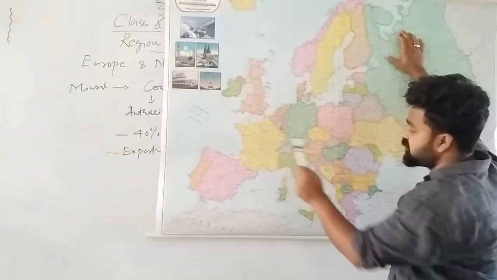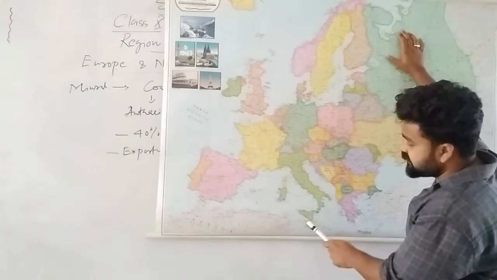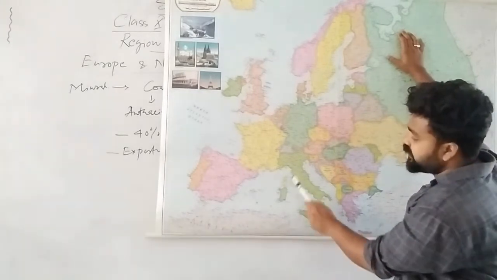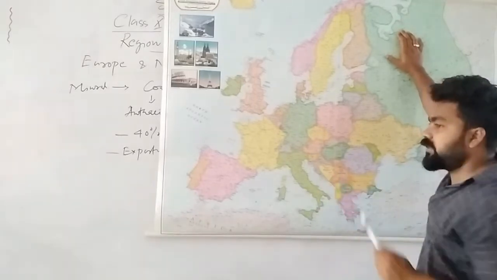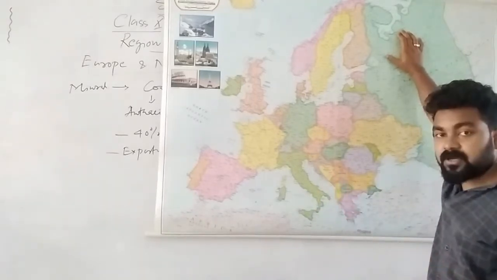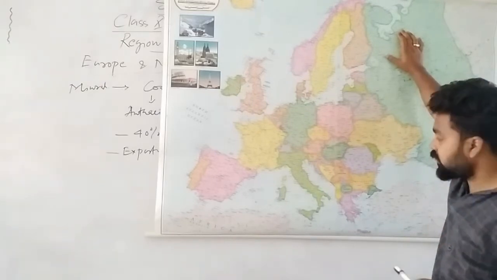This is Spain, capital is Madrid. This is Italy, capital is Rome. This is Sicily, that is an island. Corsica, this is Sardinia, these are island groups. And here so many island groups are there. These island groups are called an archipelago. Do you know the meaning of archipelago? Archipelago means a group of islands.